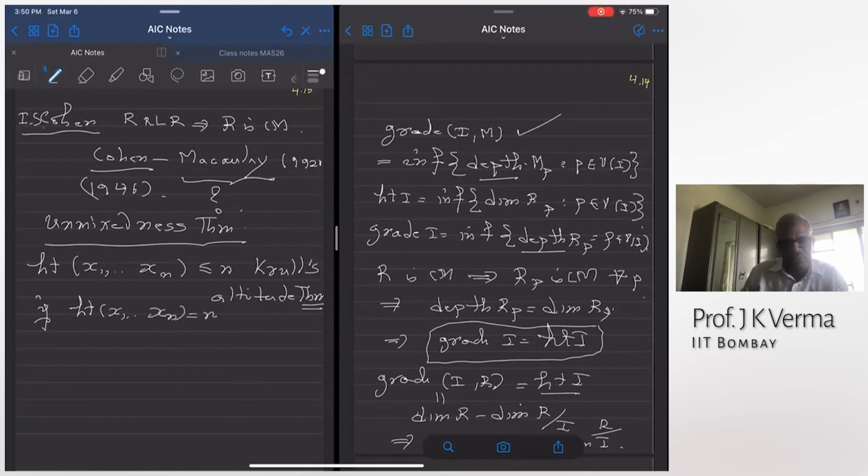Height of an n-generated ideal is at most n, and when this upper bound is achieved, for example, this is achieved by the maximal ideal in a regular local ring, right? If you have a d-dimensional regular local ring, then the maximal ideal is generated by d elements. So whenever this happens for an ideal, that its height is the maximum possible, then I is called an ideal of principal class. This is an older terminology, but nowadays these are called parameter ideals.